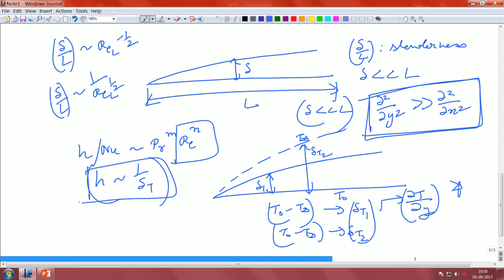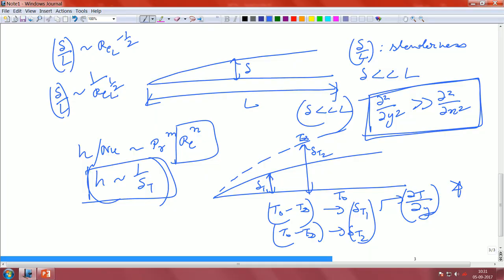So, the slenderness of the boundary layer actually leads to a higher slope in the temperature. Since it leads to a higher slope in the temperature, the heat transfer coefficient H has to be higher.